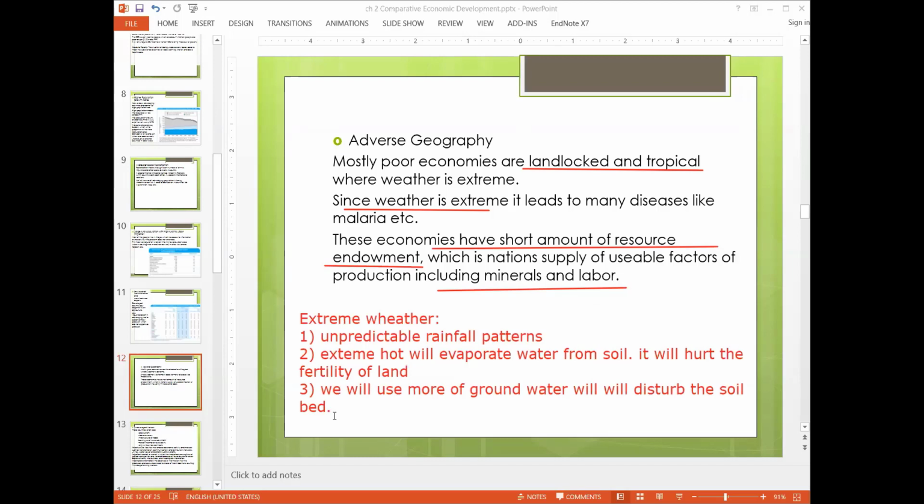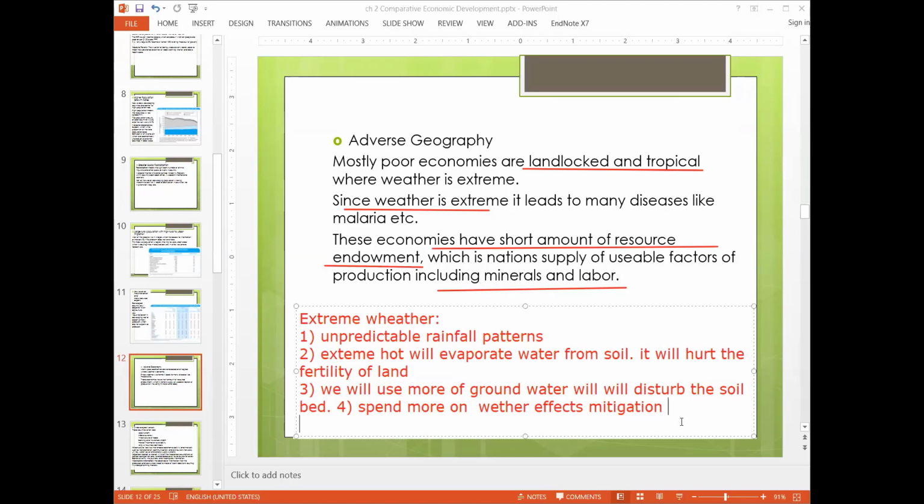Because now we have to spend more on weather effects mitigation. We have to protect ourselves from extreme weather, floods, droughts, or disasters. So we have to protect ourselves from it. It will also damage crops.